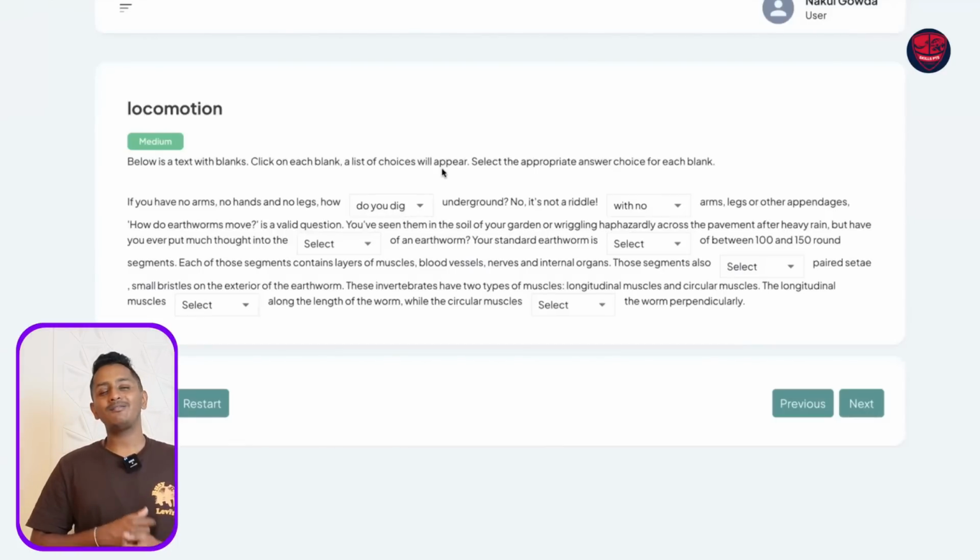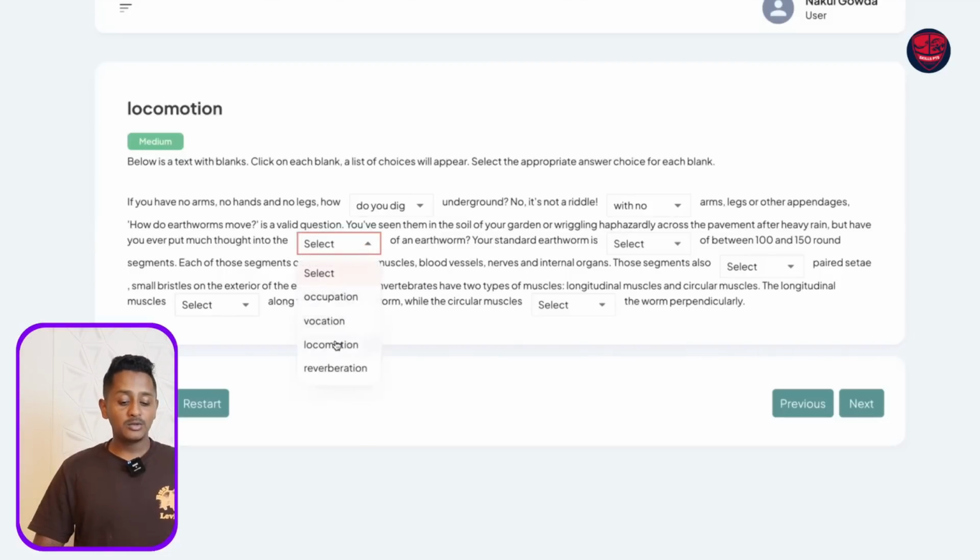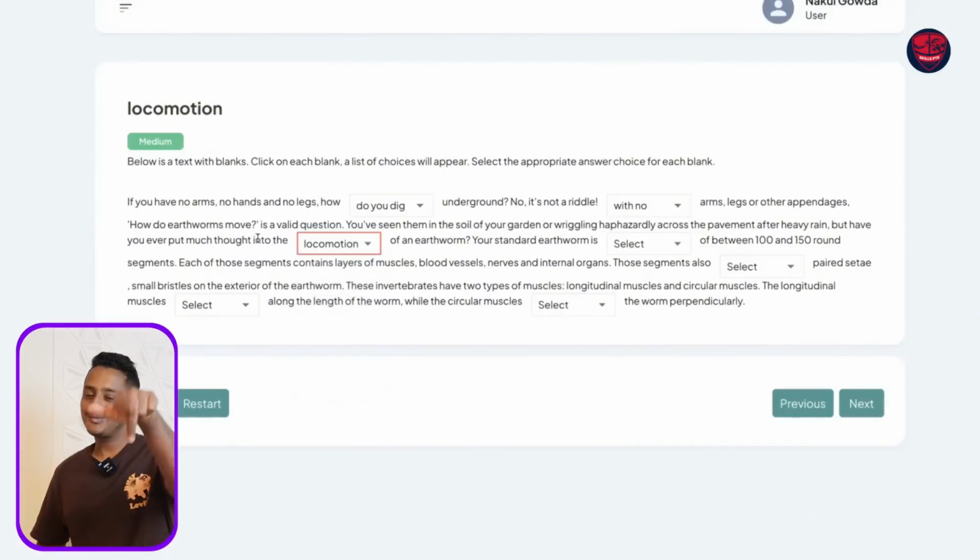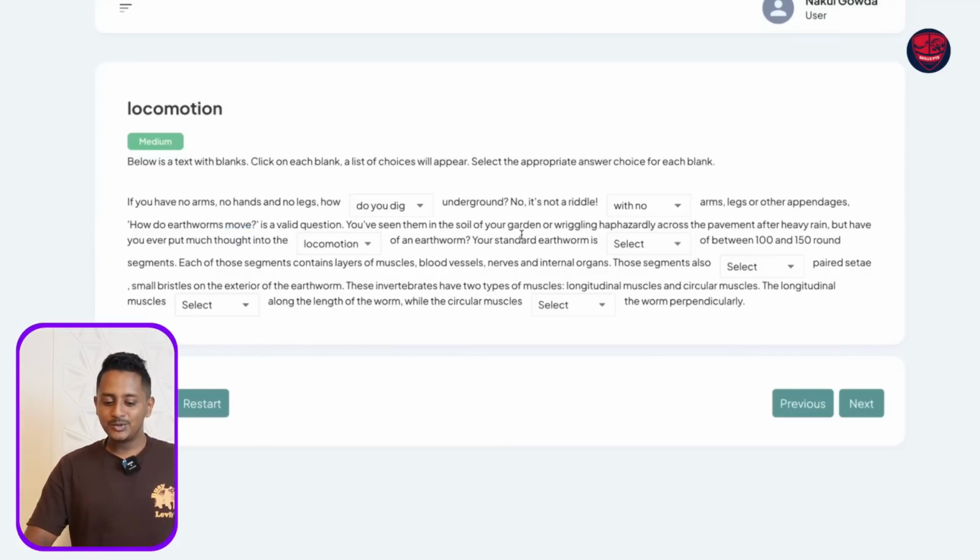You don't do it this way and randomly select answers on the spot instantly, just like that. Then again, writing scores will go down. But what do you think? My reading module has a problem. Let me work on the reading module. But writing marks, you wouldn't even know that this is where you're going wrong. This is where you're going down in writing. The next one. But have you ever put much thought into the dash of an earthworm? Into the locomotion, because it's all about the movement in the previous line. There's always a link. Your standard earthworm is dash off between 100 to 500 round segments.